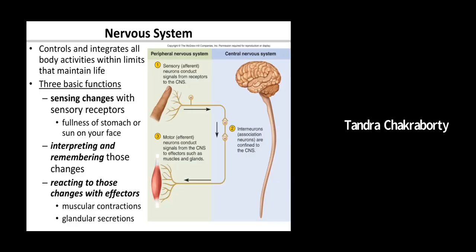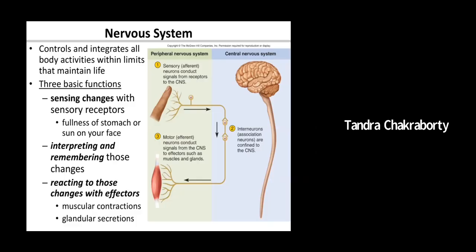Because they regulate the rest of the systems. They control or give commands to the rest of the systems. So that's the reason they're known as regulatory systems. A nervous system controls and integrates all bodily activities and helps in maintaining life, and that is the reason it is considered to be a regulatory system.